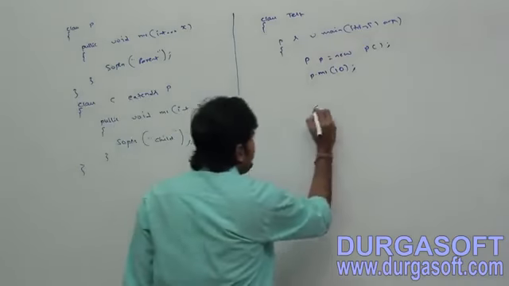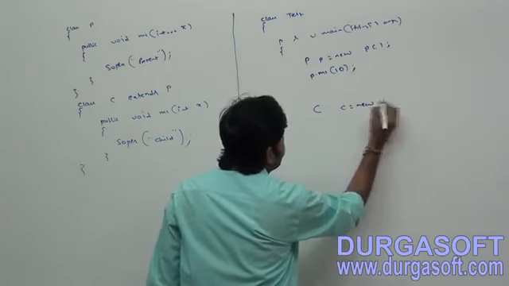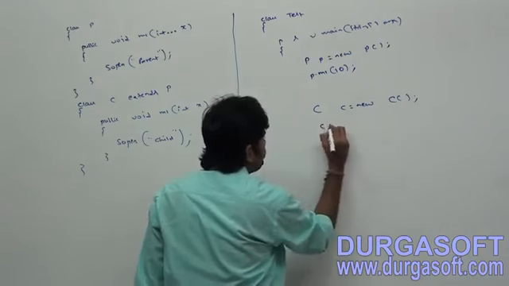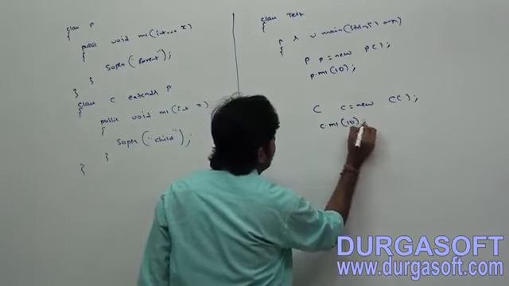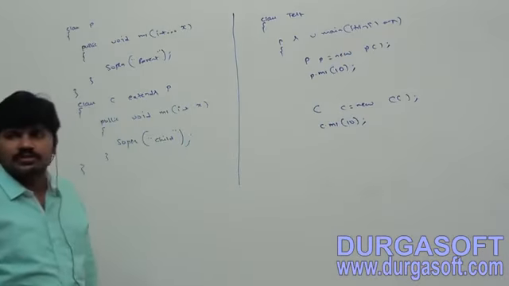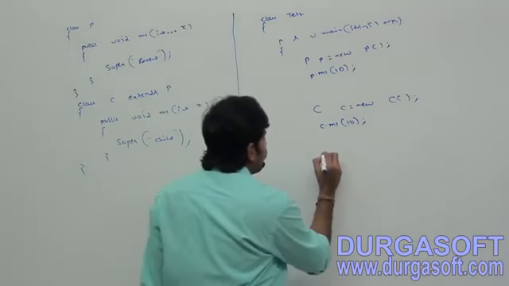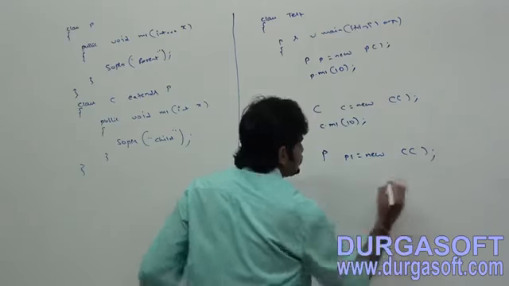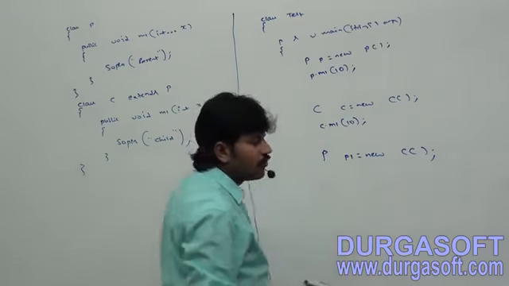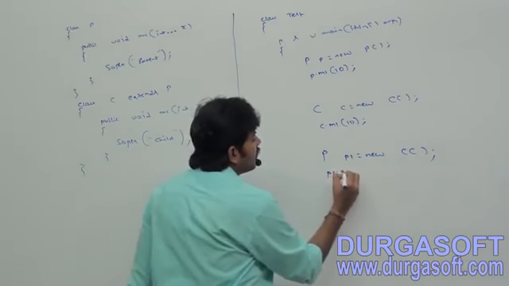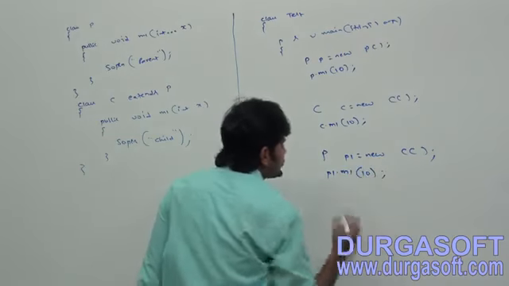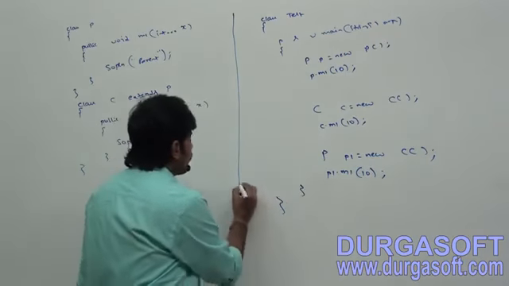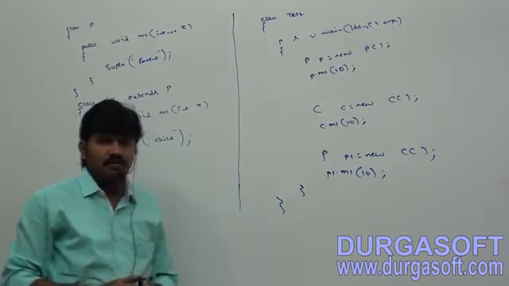Next, Child c = new Child(); c.m1(10). Then Parent p1 = new Child(); p1.m1(10).